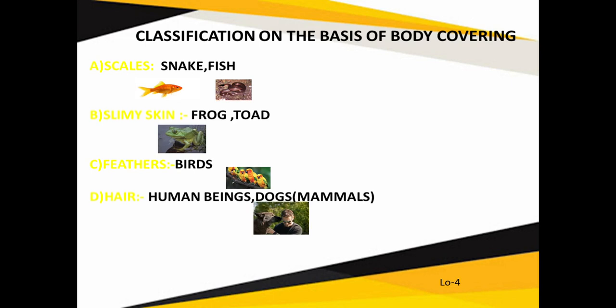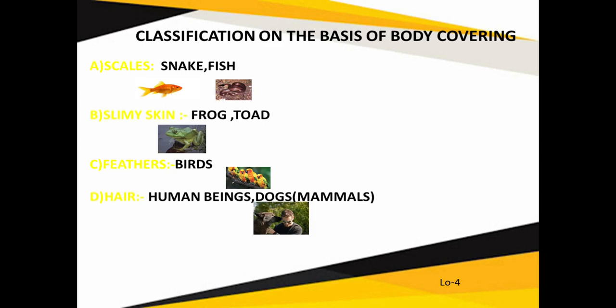Here I have written the word mammals. So what are mammals? Mammals are the animals which give birth to their young ones, and they have a hairy body. So students, now your next learning outcome has been achieved. Now you are able to classify animals on the basis of body covering. Some have a scaly body, some have slimy skin, some have feathers on their body, and some have hair.